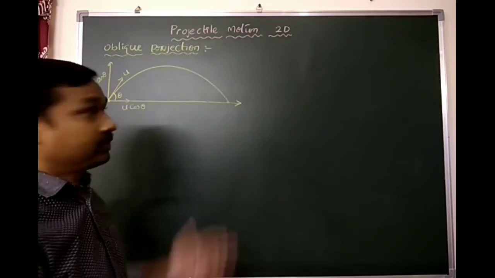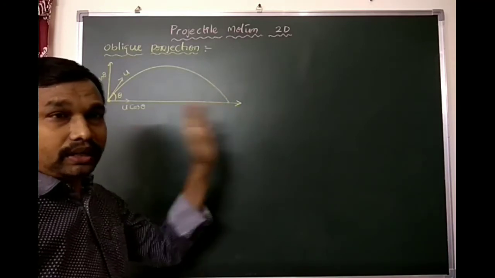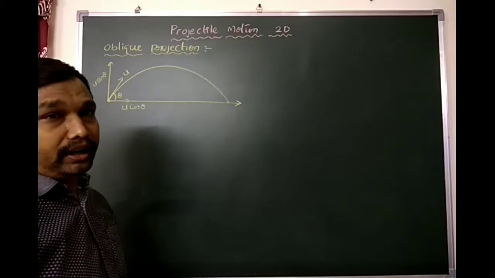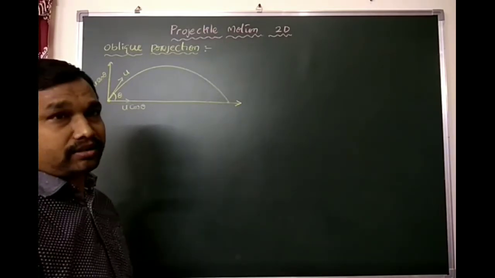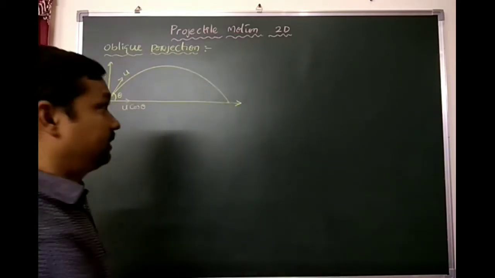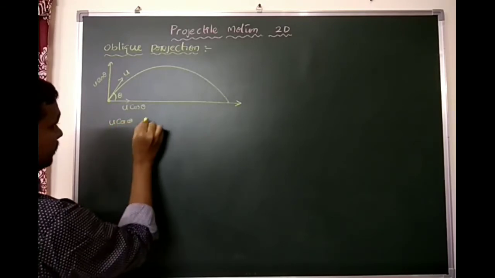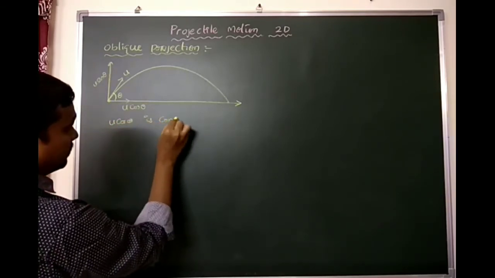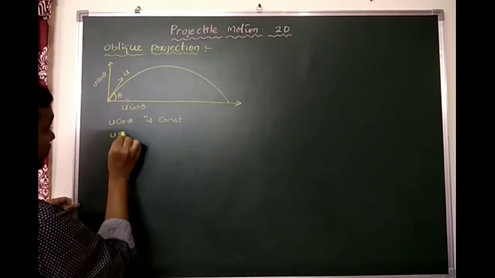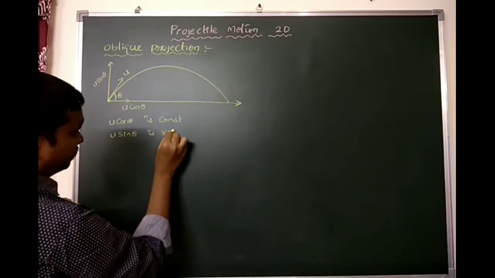Why? Because there is no air resistance and no other forces acting on this horizontal component. The horizontal component remains constant. So at any point the horizontal velocity remains constant. So u cos theta is constant. u sin theta is varying.